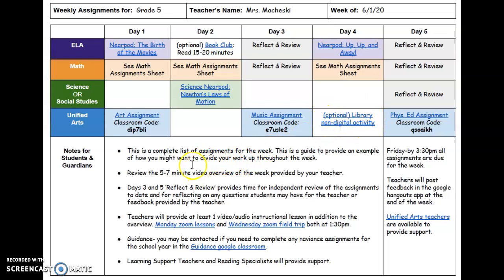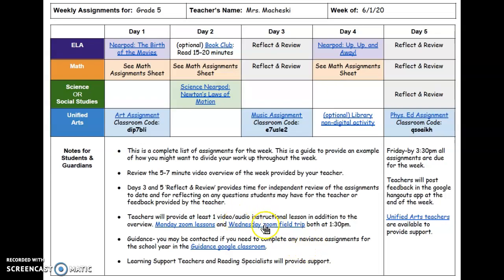Okay, down below, let's look in the notes section to see if there's anything new. So down here for our Zoom sessions, we will have a Zoom session on Monday. Monday's focus will be on reviewing what cause and effect is and how we can understand cause and effect and recognize it in informational texts.